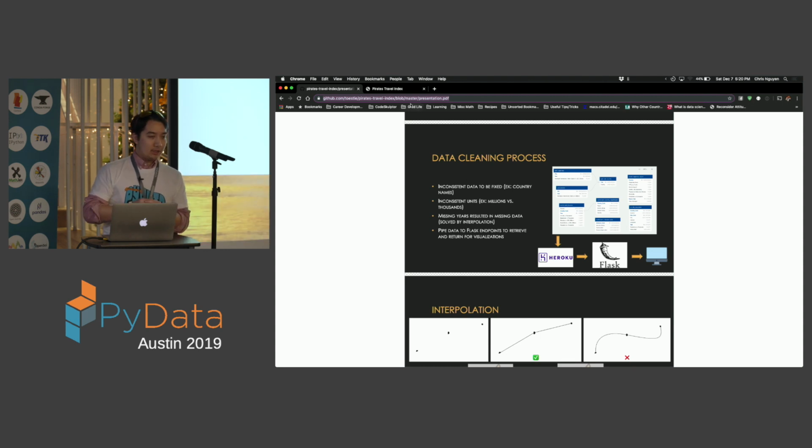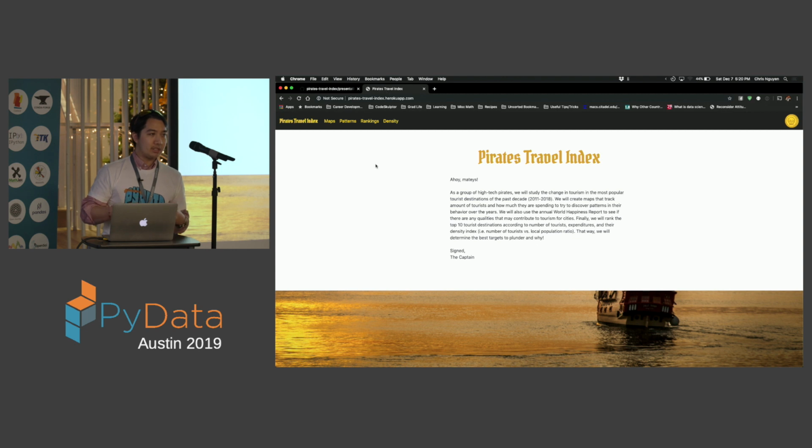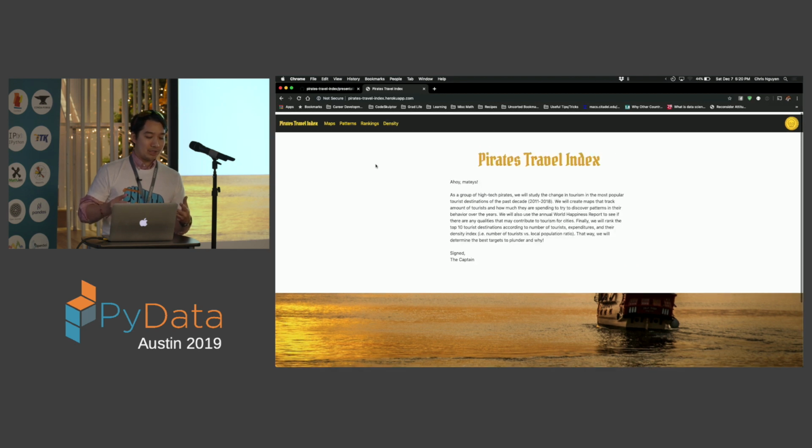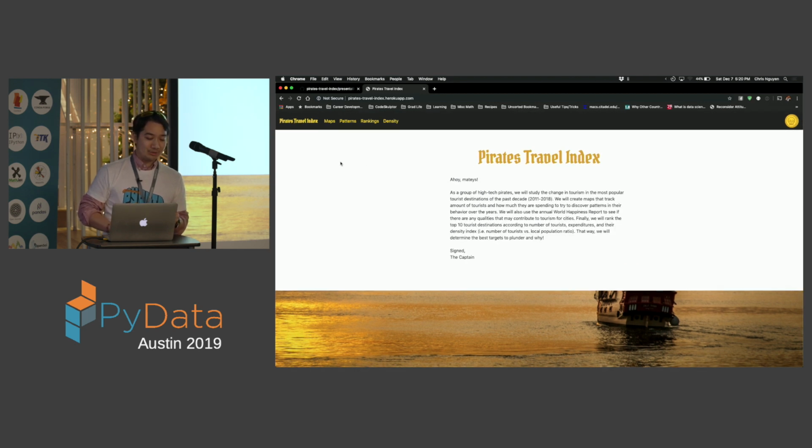So here's the website. It was created using HTML, CSS, and JavaScript. It's really nice, and we kept the pirate theme up pretty much consistently throughout the entire website. And one of my teammates, Nathan, did a really good job with this, so I really would like to thank him for that. And with each tab here, we have different views of the data.